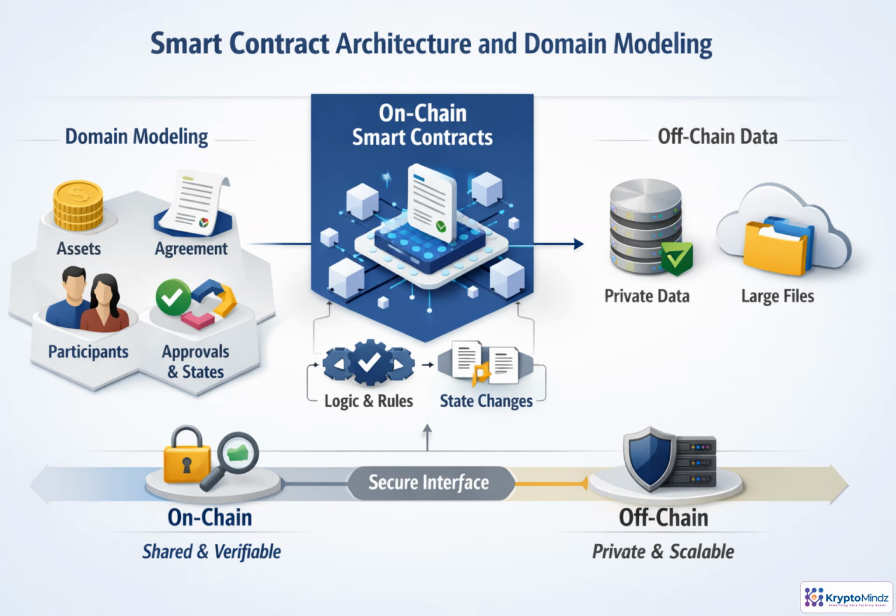Start contract design by translating the business domain into contract concepts: participants, assets, agreements, approvals, and lifecycle states. Then decide what truly needs shared verification. Rules, permissions, and state changes usually belong on-chain because every party must trust the result. Private data, large files, and high-volume records often stay off-chain, referenced through secure interfaces. Strong architectures make each transition explicit, authorized, and modular, so contracts remain understandable, auditable, and easier to evolve.